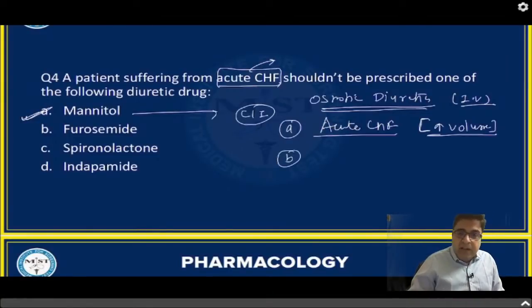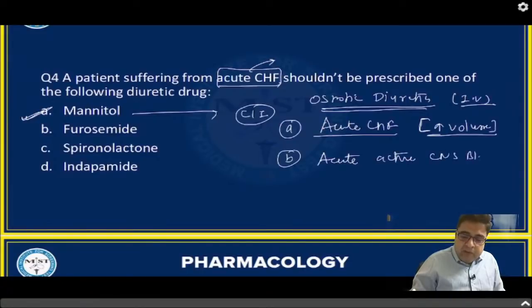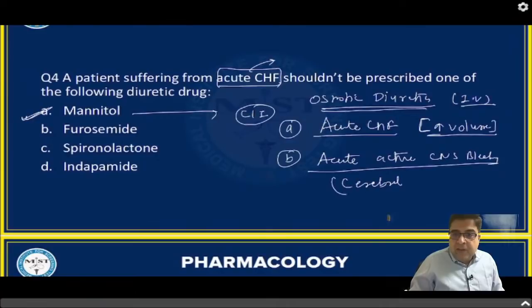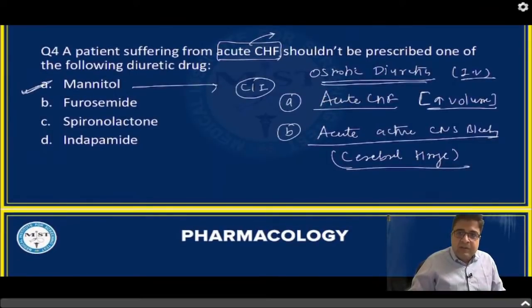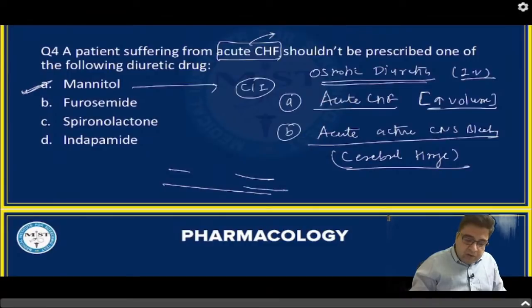The second contraindication where this medicine is not given is if the patient is having an acute active CNS bleed, or acute cerebral hemorrhage. If you give this medicine during the acute bleeding, if the cerebral artery is ruptured, the medicine will cross the blood vessel and enter the brain tissue.